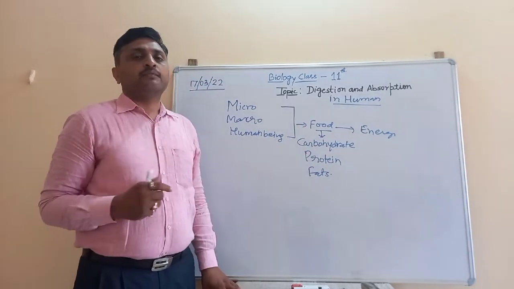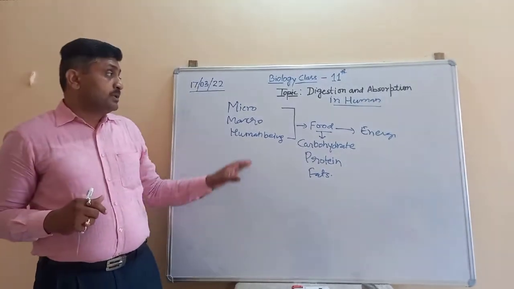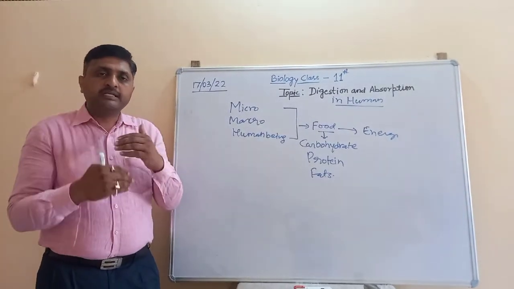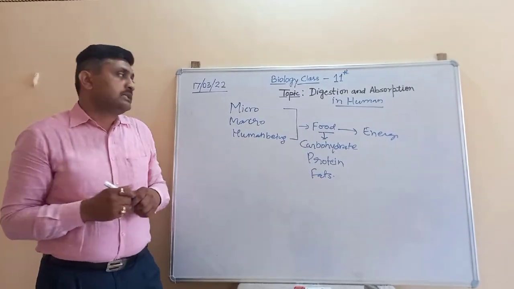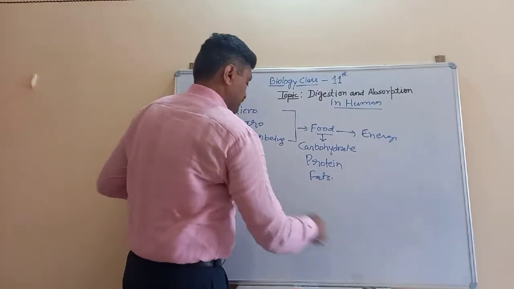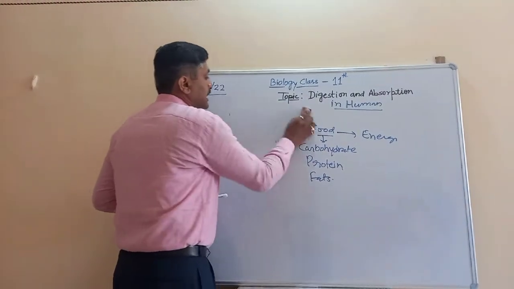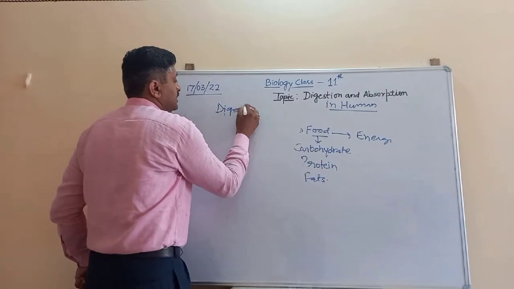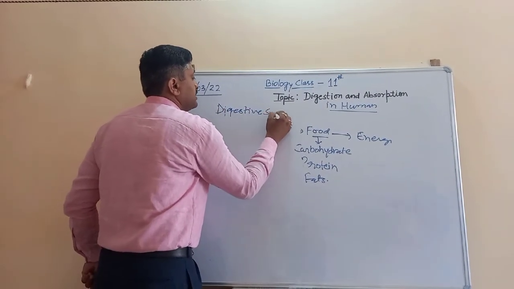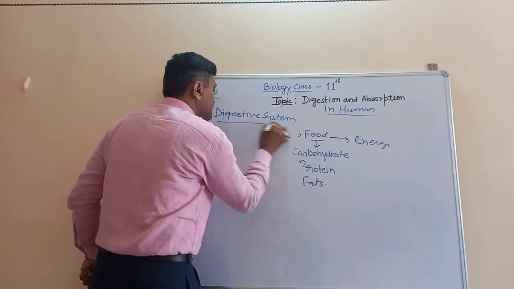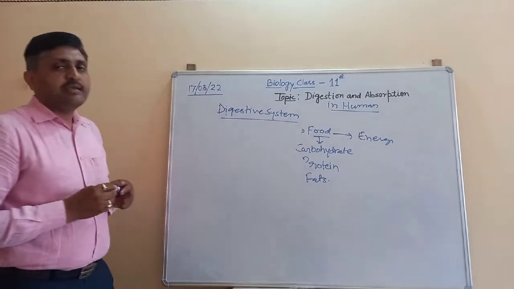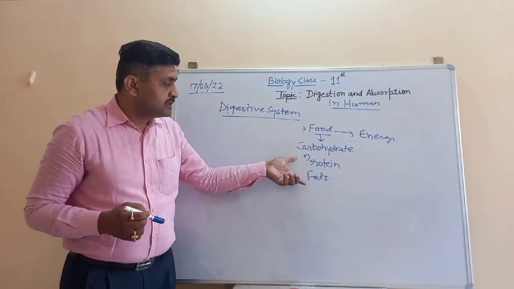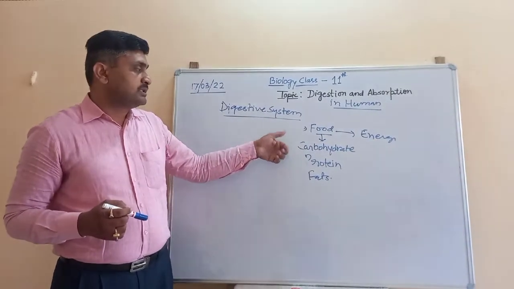So digestion is the process of the breakdown of complex food material into the simpler form. In human beings, for the digestion there is a complete system, that is known as the digestive system. In the digestive system a number of enzymes are secreted, which help in the digestion of these complex molecules into the simpler form.